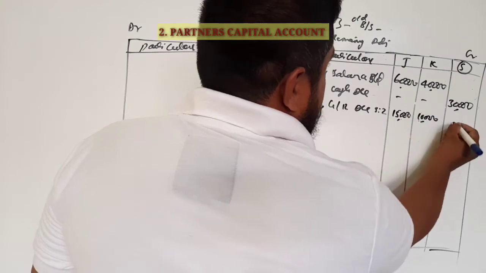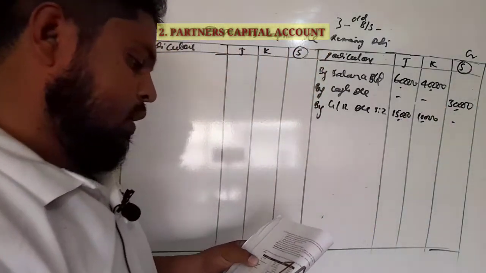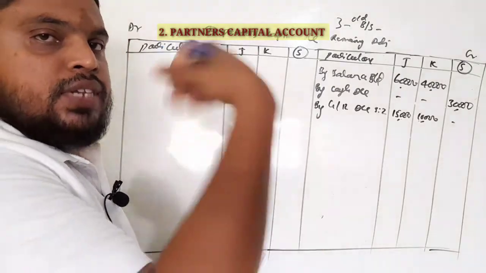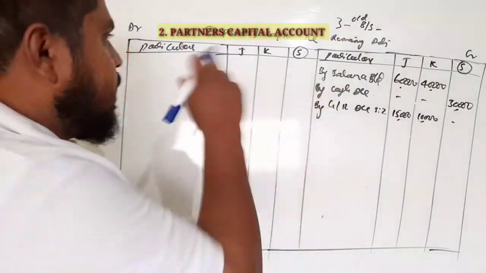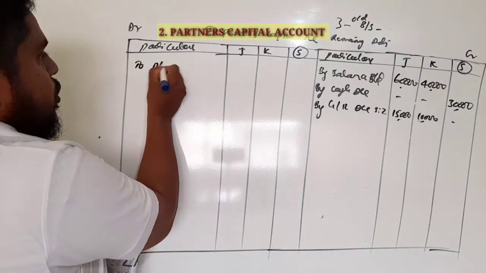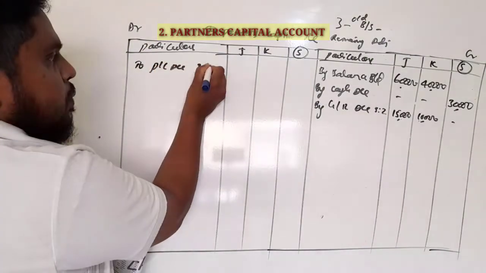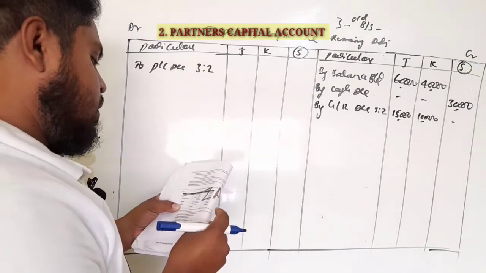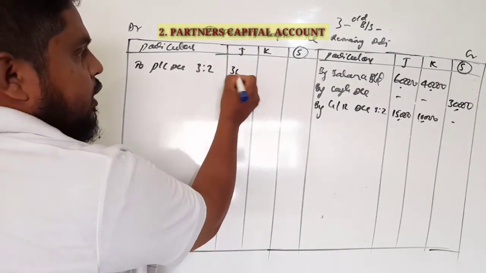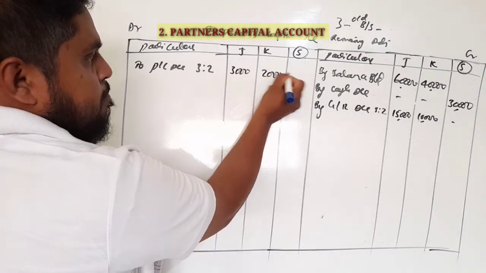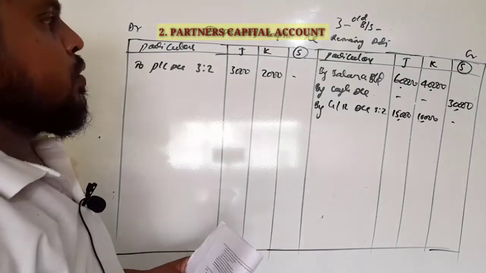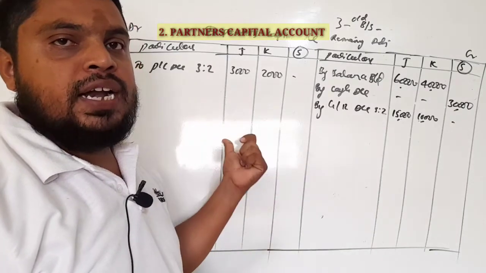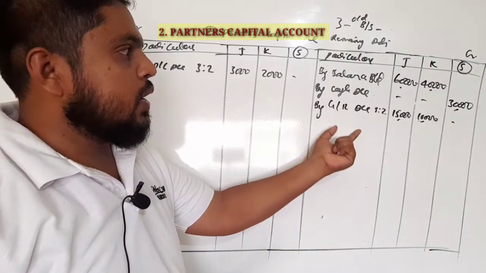Next, profit and loss. In the question he has given it on the asset side, so that is a loss, and we record it on the debit side. It is shared in the old ratio: 5,000 gives 3,000 and 2,000. So first capitals, general reserve and profit and loss are recorded under the partners' capital account.